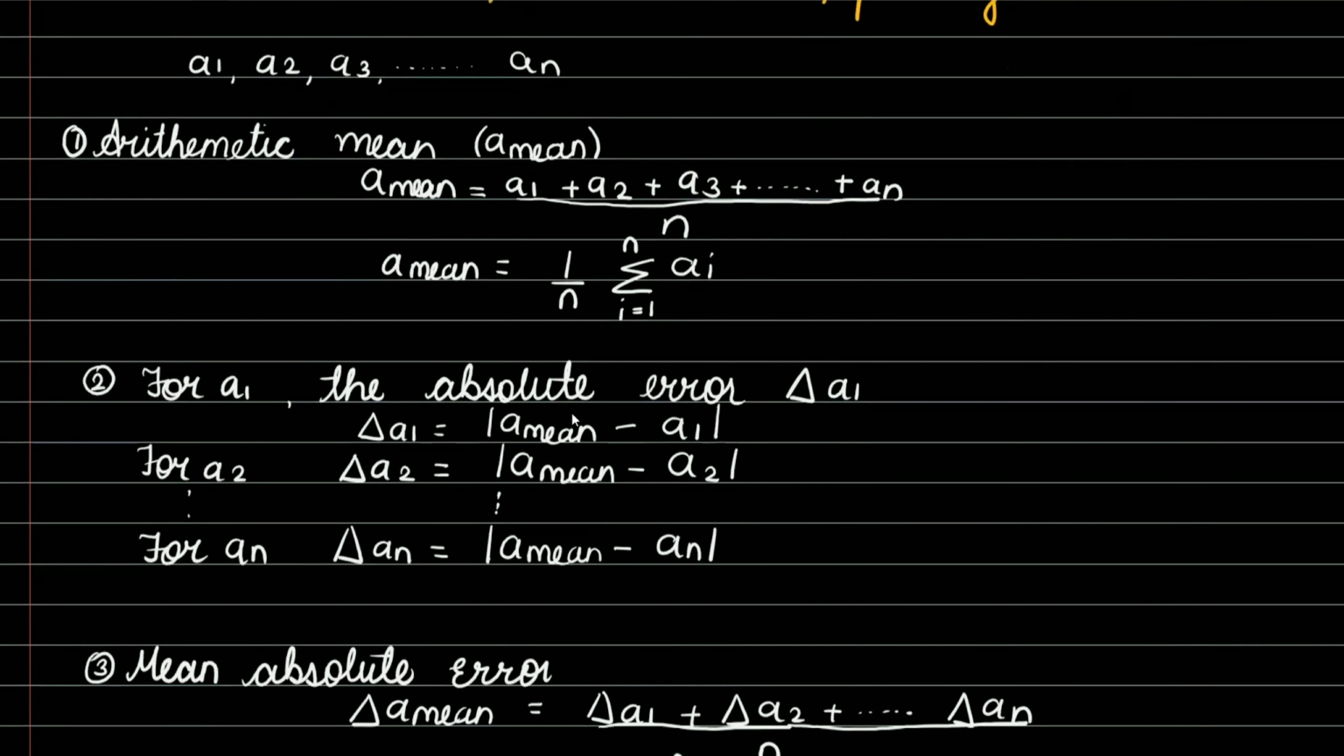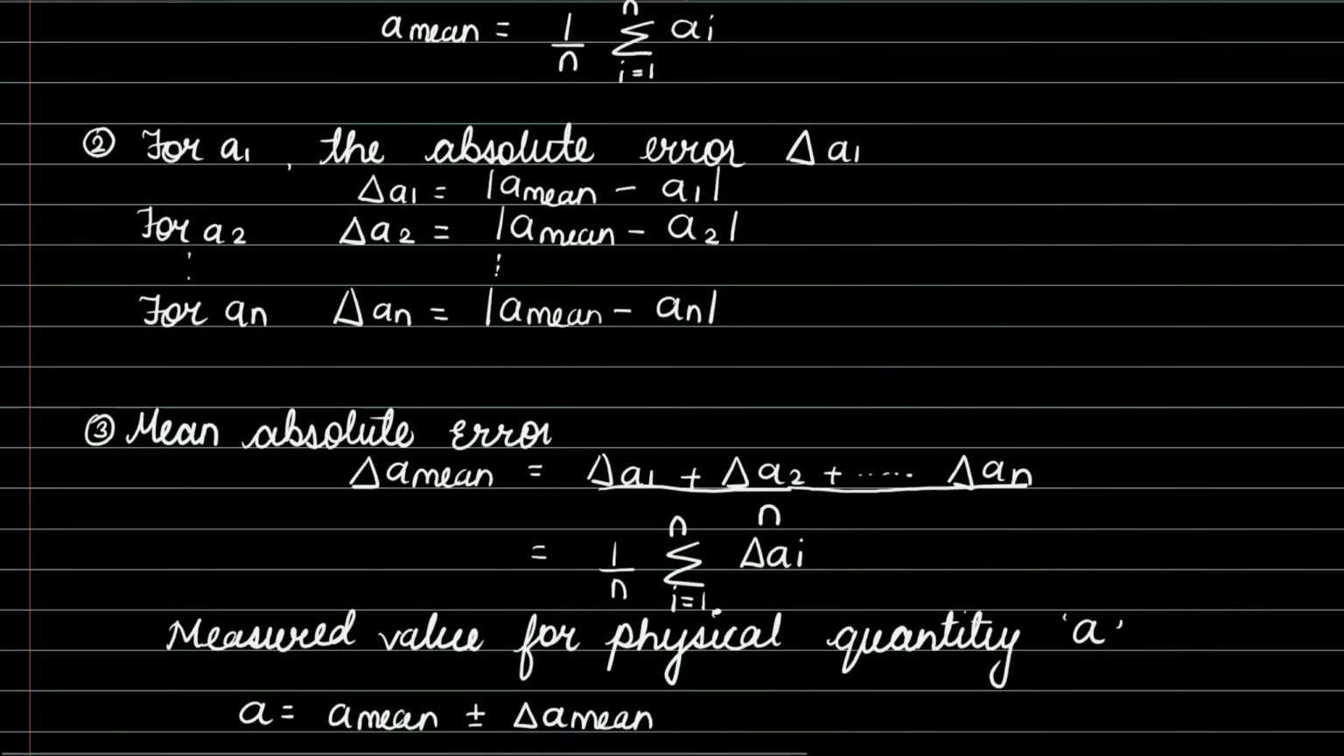Next, let's move ahead to calculate absolute error. Absolute error is the difference between the arithmetic mean and the individual values. So, it can be written as delta A1 is equal to the mod of A mean minus A1. For A2, the absolute error can be calculated as delta A2, which is the mod of arithmetic mean minus the individual value. Again, for An it can be written as delta An is equal to the mod of A mean minus An.